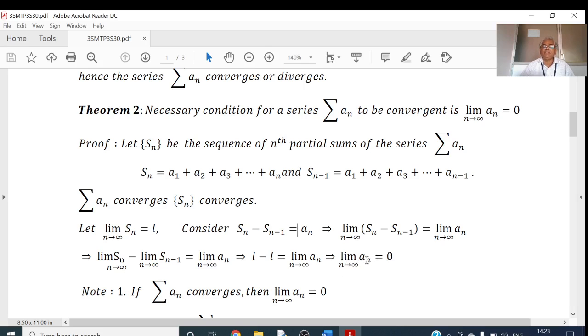See, this is the necessary condition. That is, if sigma an is convergent, then limit of an equals 0. What about the converse? The converse is not true.